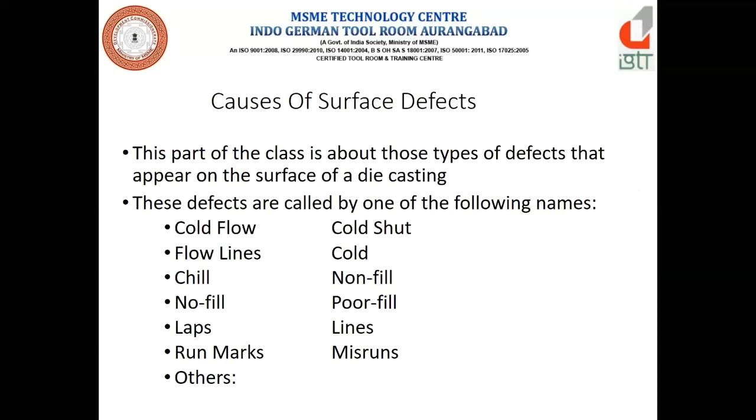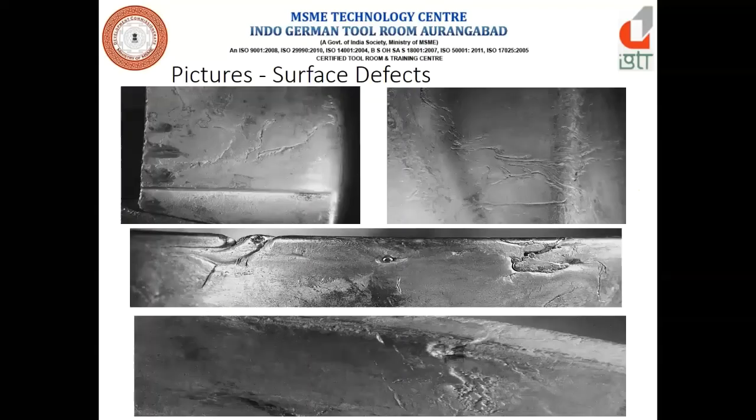The surface defects. Causes of the surface defects. Now this part of the class is about those types of defects that appear on the surface of the casting. These defects are called cold flow, flow lines, seal, non-fill, laps, run marks, etc. These are some pictures of the surface defects. You can see here how it appears on the aluminum die casting.